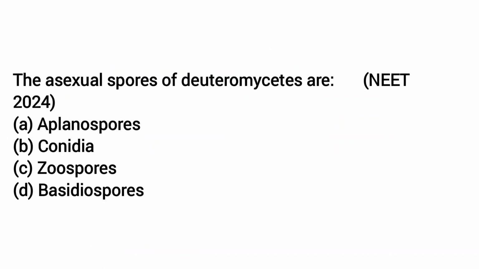So we'll move on to the next question, that is the asexual spore formation of deuteromycetes are. So you have to have knowledge of reproduction in deuteromycetes to answer this question. In deuteromycetes, they reproduce asexually through the spore called conidia. So answer B is the correct answer, that is asexual spores of deuteromycetes are known as conidia.